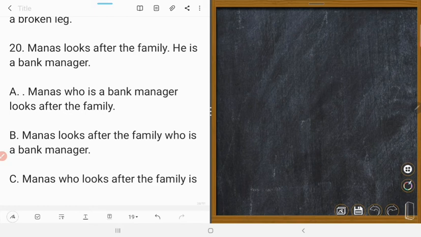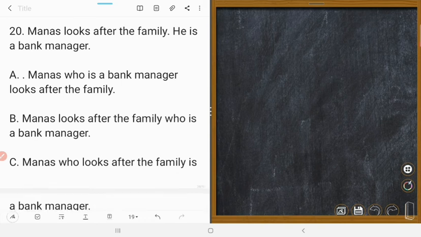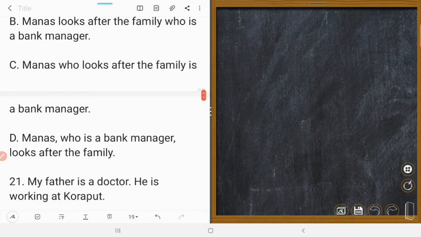In a non-defining clause, generally the clause is written between double commas. So double commas are not given in A. So the right answer is D, because D is written here: Manasa, comma, who is a bank manager, comma, looks after the family. Could you understand? D is correct.